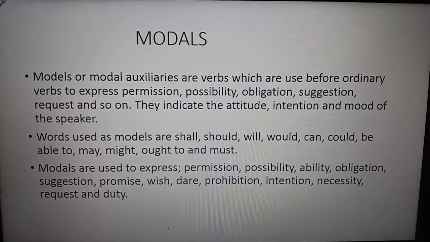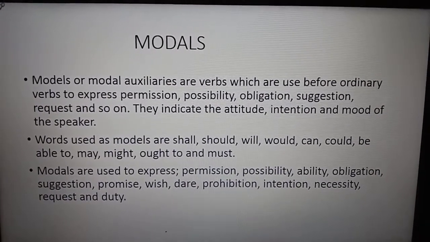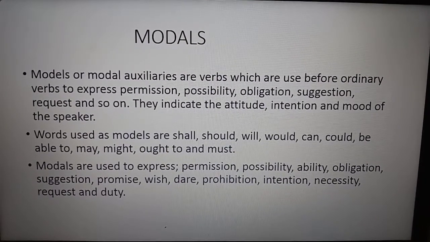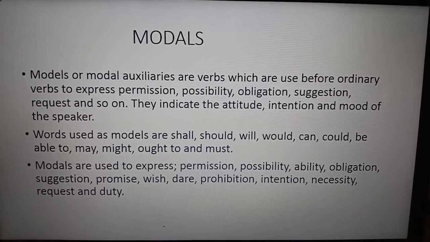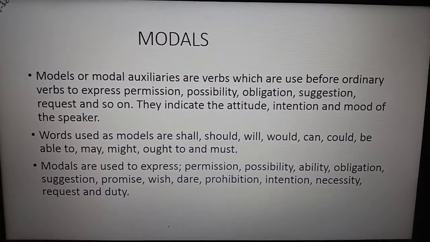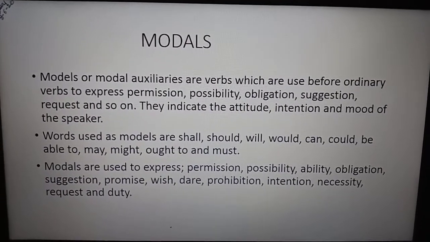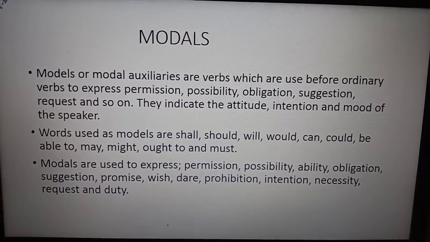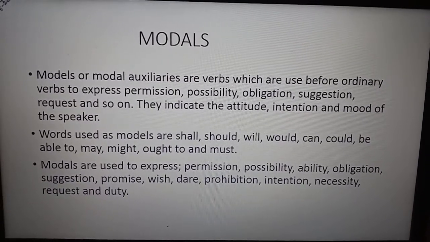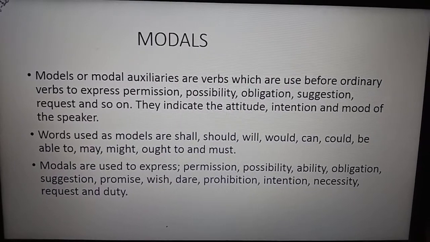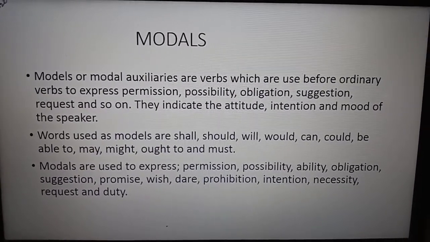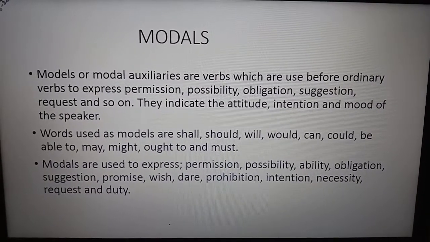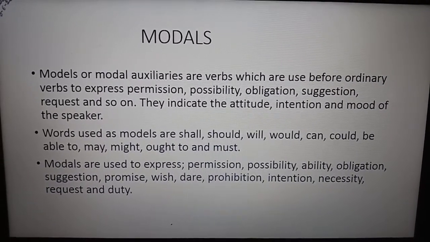Okay, so further we are going to study, children. First of all, whatever grammar we have given, please write it down in your grammar notebook. There is a modal auxiliary given as the second point. These all are the modal auxiliaries: can, could, may, might, shall, should. Now some of the same auxiliaries can be used for permission, the same can be used for ability, request also. So that use and the mood of the speaker, you have to understand.